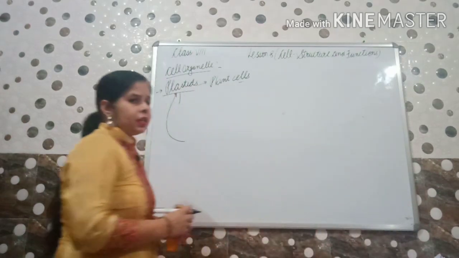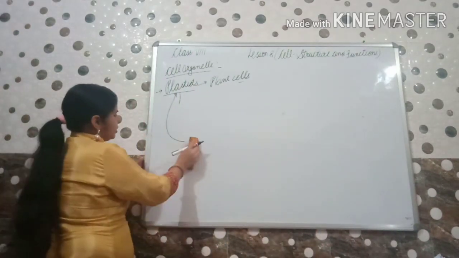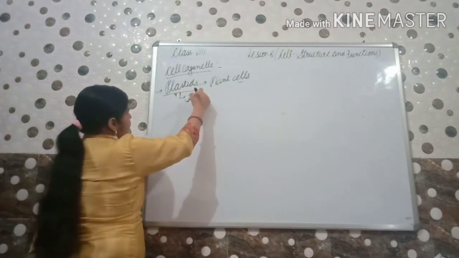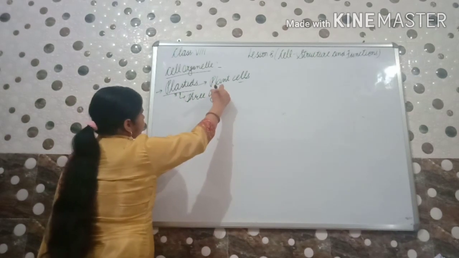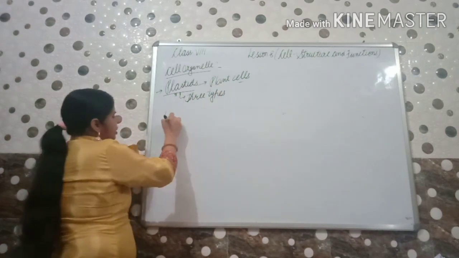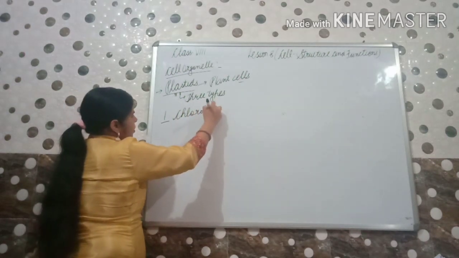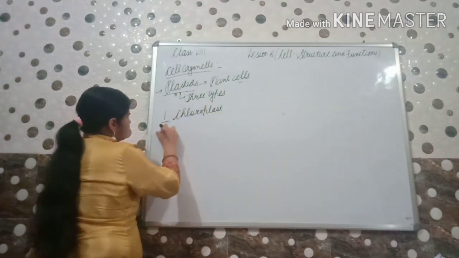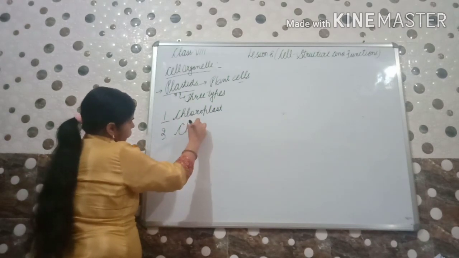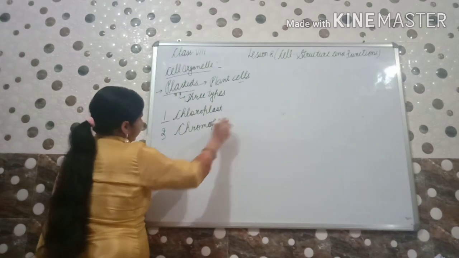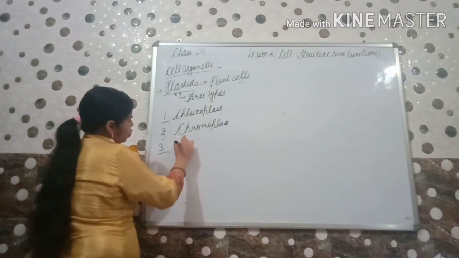Okay, so there are three types of the plastids. These three types are chloroplast. Second one is chromoplast. And the third one is leucoplast.